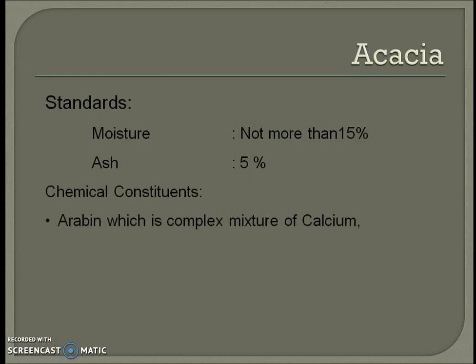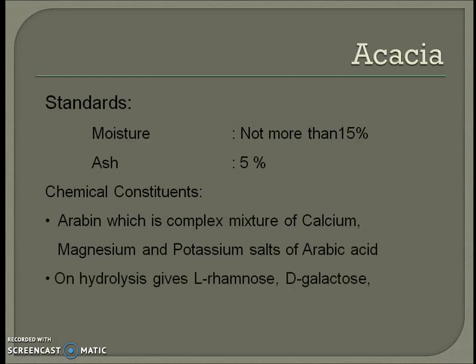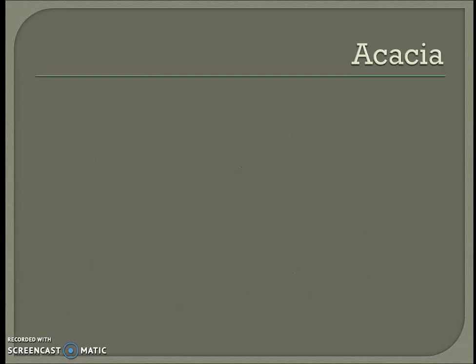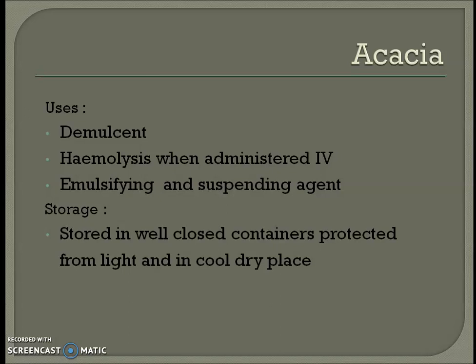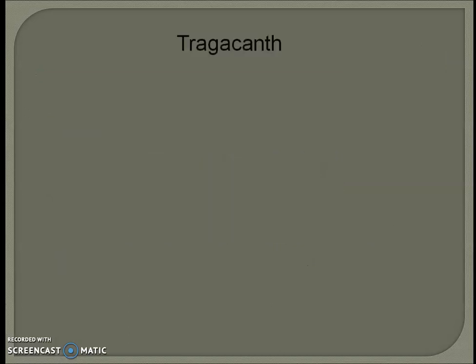Chemical constituent: arabin, which is a complex mixture of calcium, magnesium, and potassium salt of arabic acid. On hydrolysis, gives L-rhamnose, D-galactose, D-glucuronic acid, and enzyme oxidase. Uses of acacia: demulcent, hemolysis when administered IV, emulsifying and suspending agent. Storage: stored in well closed container protected from light and in cool dry place.